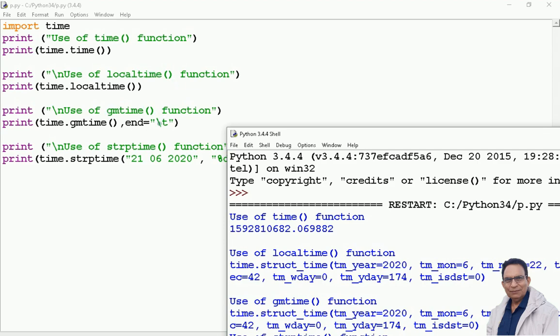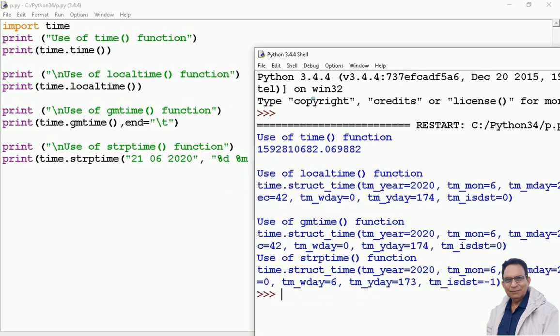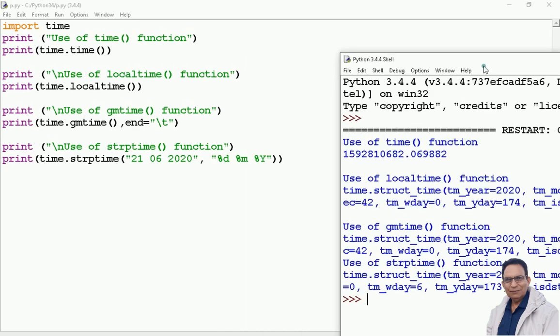And GM time, this is Greenwich time, it gives that value. Here last of it, though it is not required, but I am explaining to you. Strip time means if this is the date I am giving, what it does, D for day, M for month, and Y for year.